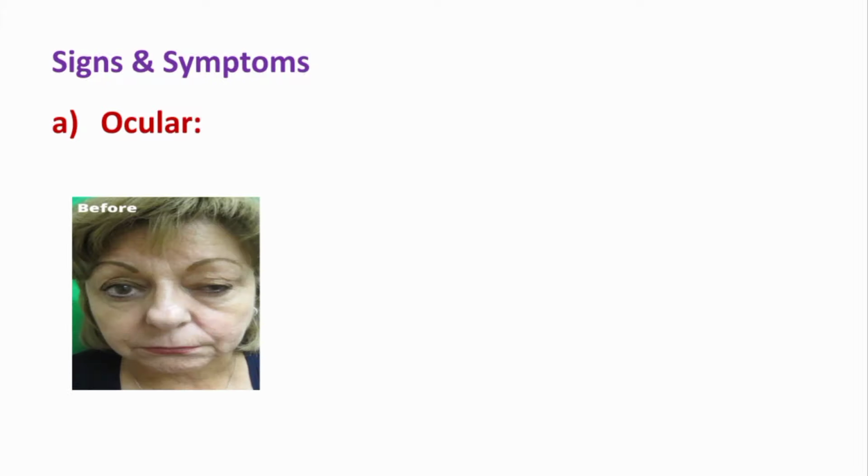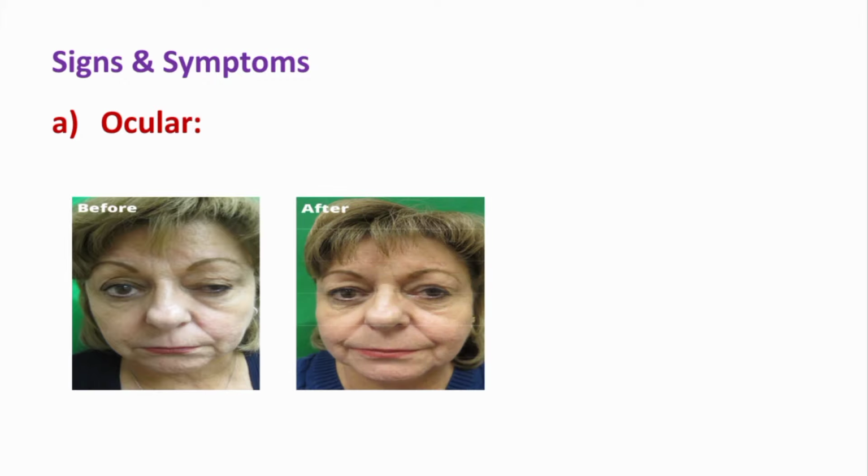Now what are the signs and symptoms of myasthenia gravis? First of all we will start with the ocular or eye manifestations, because as we have just discussed, some of the patients only present with eye symptoms. The most common symptom regarding the eye manifestations is ptosis. Ptosis means drooping of the upper eyelid. This is the picture before giving treatment for myasthenia gravis, and when we gave treatment to this patient, immediately the ptosis improved.